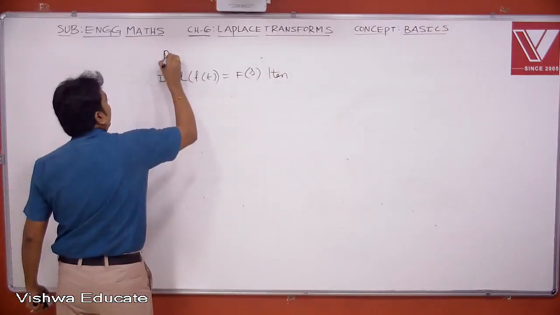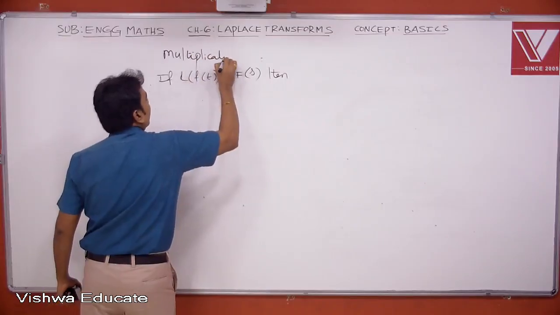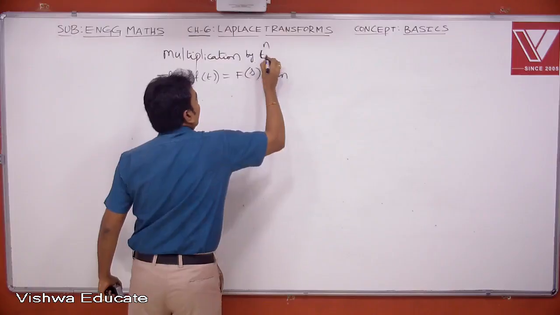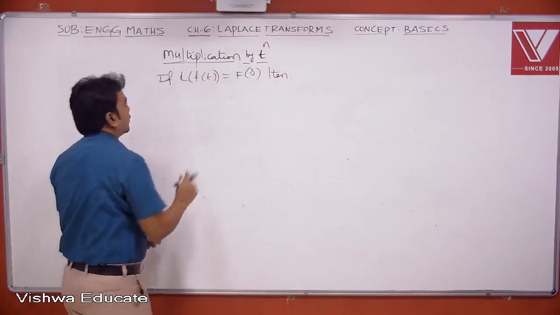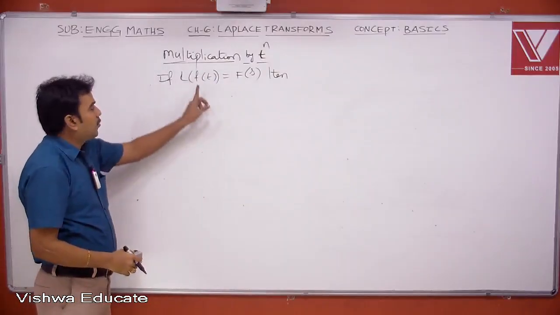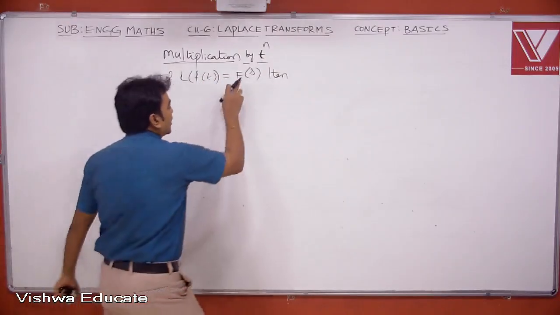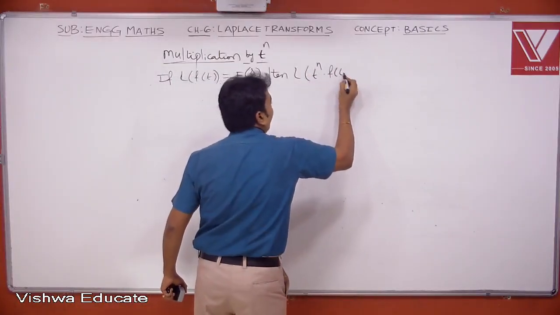Next one is multiplication by t power n. Suppose I know that Laplace of small f is capital F of s. Now using this Laplace, we can easily get the Laplace transform of t power n into f of t.